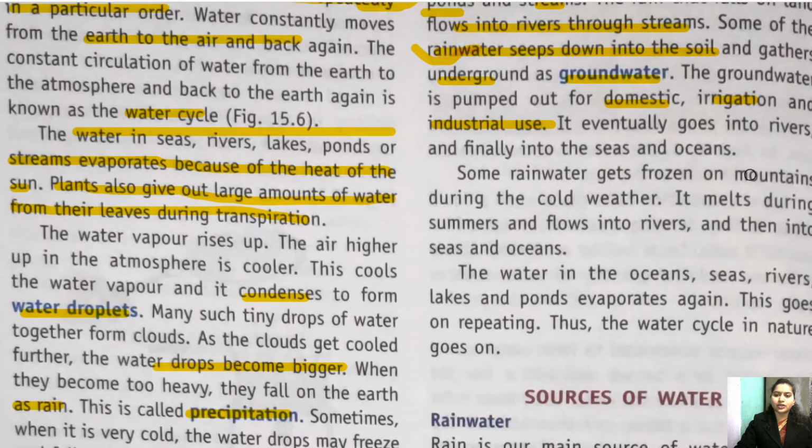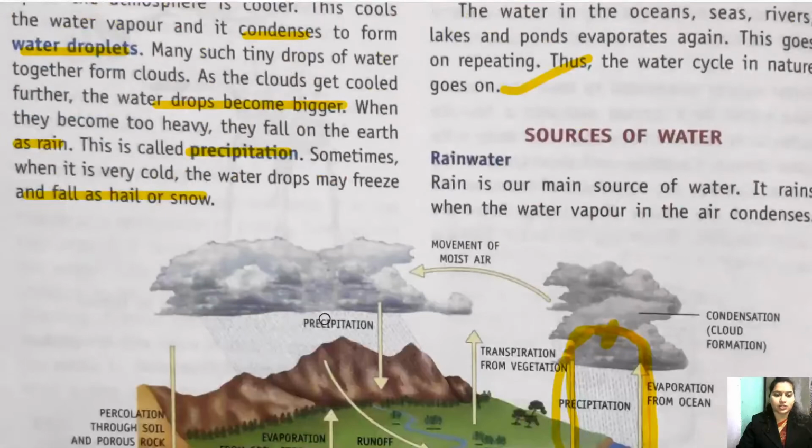Here you can also see that the rainwater gets frozen on the mountains during the cold weather. It melts during the summer and flows into the river and then into seas and oceans. Okay. So, everything we have talked about, that is the complete water cycle.